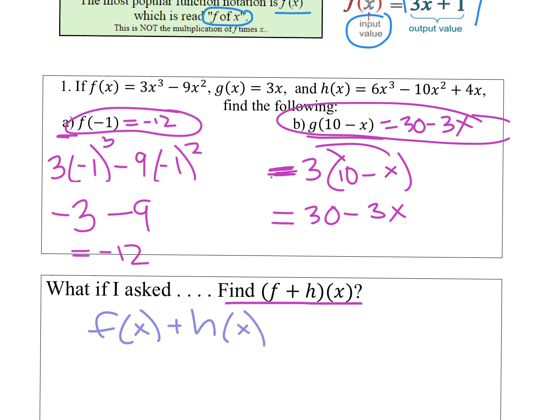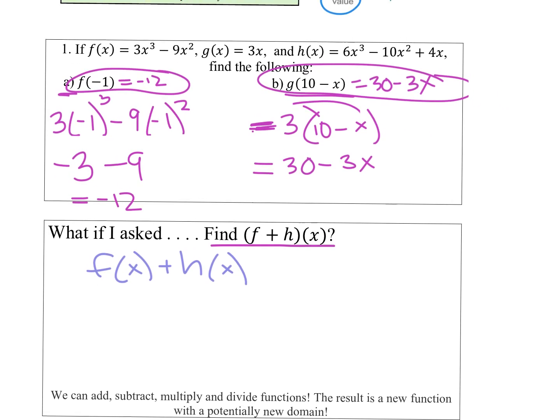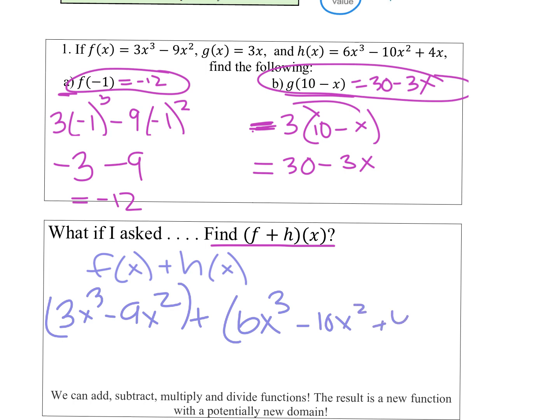These are the same notation. And so it's saying, add together f and h, or combine like terms with f and h. So f is going to be 3x cubed minus 9x squared. And then h, I'm going to put parentheses around my functions, my expressions, my polynomials. 6x cubed minus 10x squared plus 4x. And I'm going to add like terms, okay?